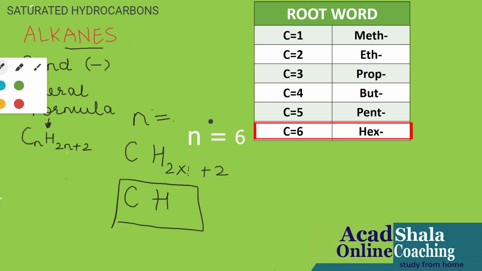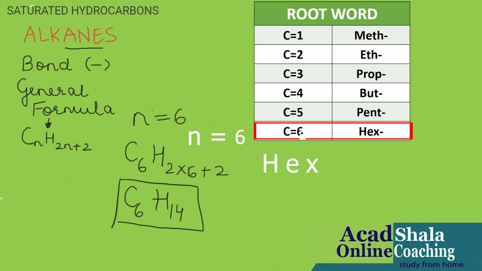Now when n is equal to 6, put the value of n equal to 6 in the general formula CnH2n plus 2. C6, 2 into 6 plus 2. Let us write down the molecular formula. C6 remains as C6. 2 into 6, 12 plus 2, 14. C6H14 is the molecular formula, with the name of the hydrocarbon hexane.